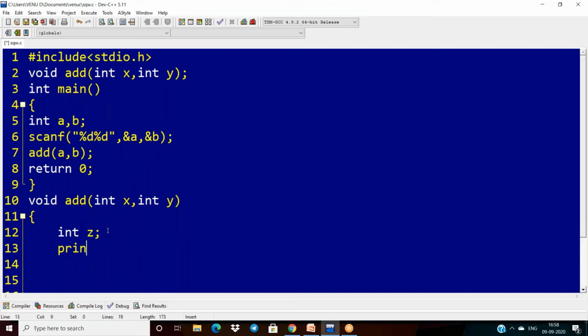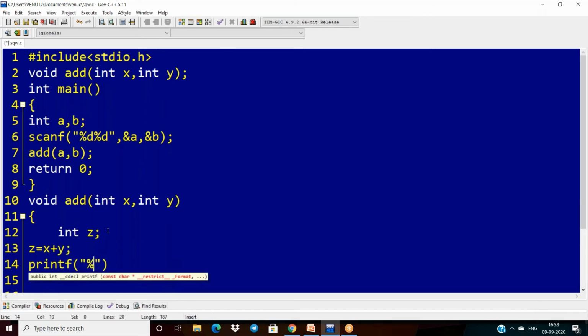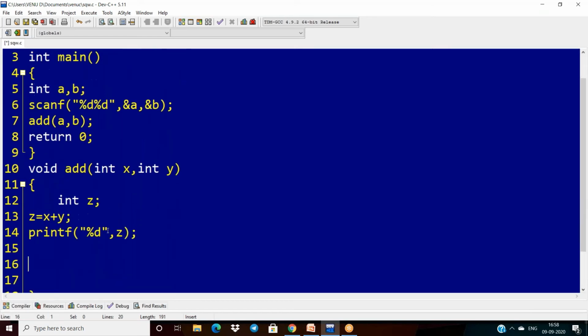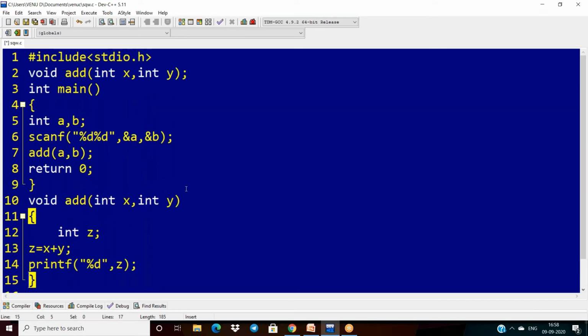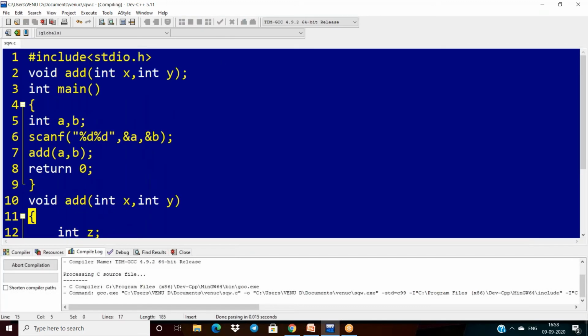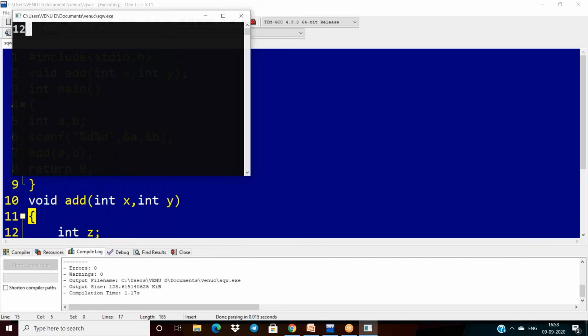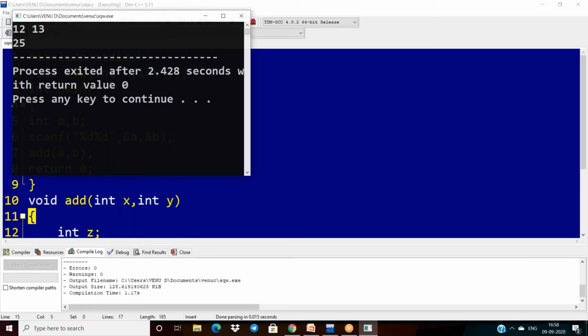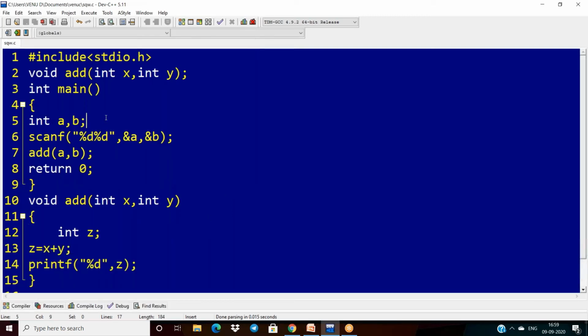Now I am taking int z, and what next? I want to get the sum of these two numbers. What I am doing here is z equal to x plus y, and here I'm printing percentage d, my result is z. That's all. Now I have to execute the code. My inputs are 12, 13, and the output will be 25. This is the addition of two numbers.